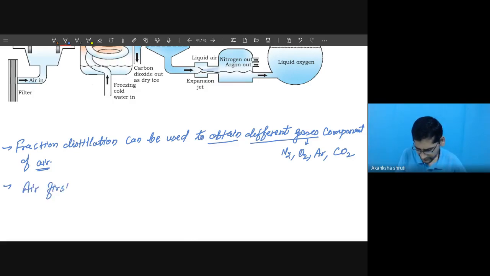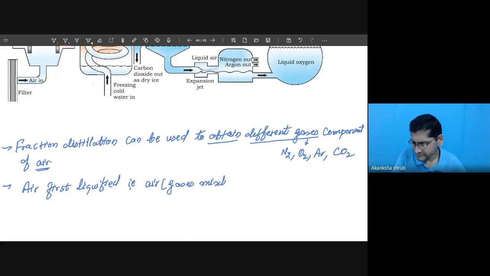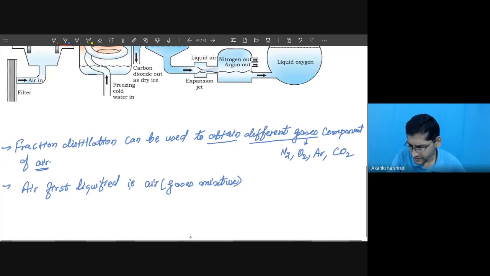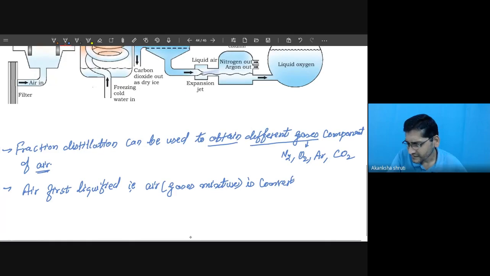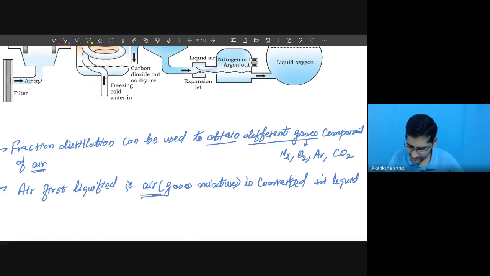So air is first liquefied. That is, air, which is the gaseous mixture, needs to be converted into liquid form. Means liquid air. Air, which is the gas, now we have to first convert it into liquid.